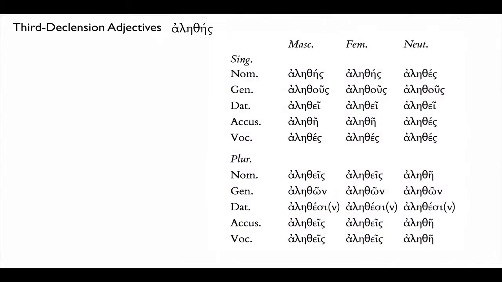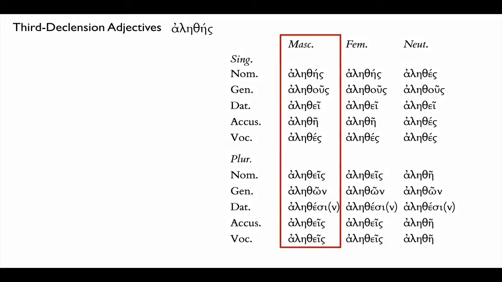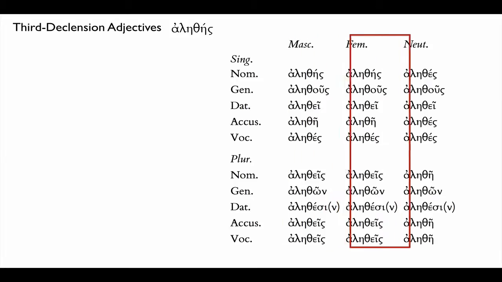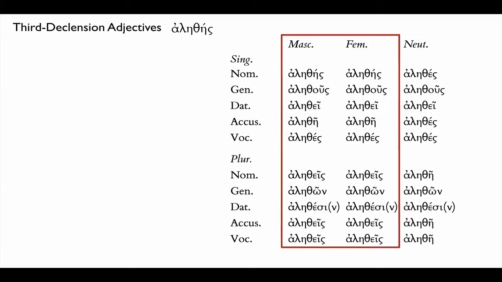Third declension adjectives like alethes are also word specific in their formation. It just happens to be that they're quite a lot different from first and second declension adjectives. This is the paradigm, and you can see that one of the most noteworthy things about third declension adjectives is that the masculine and the feminine are different from the neuter, but are identical to each other. So you often simply write the paradigm with the masculine/feminine form and the neuter separate. I'm putting them in 3 columns because it lets us play our old game the same way.